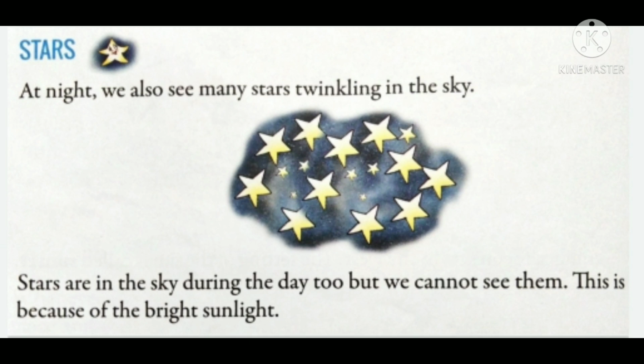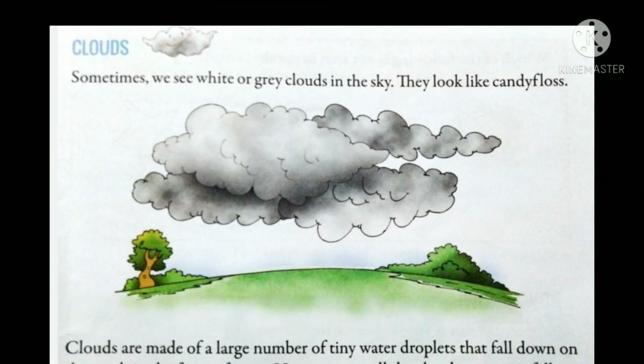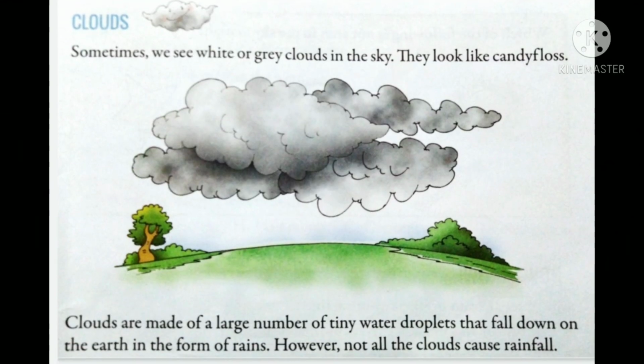Now let's move to clouds. Sometimes we see white or grey clouds in the sky. They look like candy floss. And clouds are made up of a large number of tiny water droplets that fall down on the earth in the form of rains. However, not all the clouds cause rainfall.